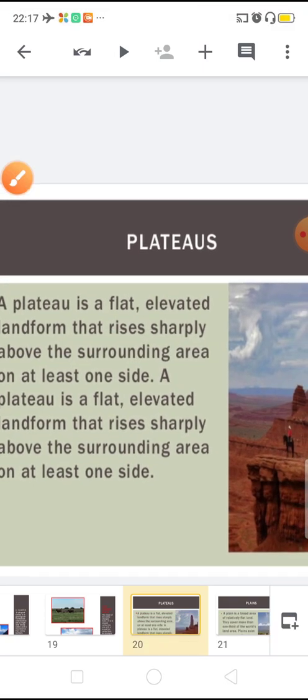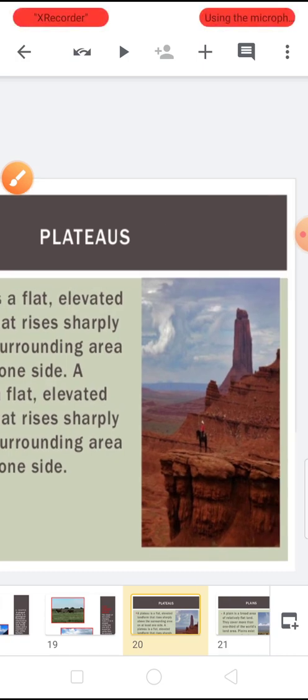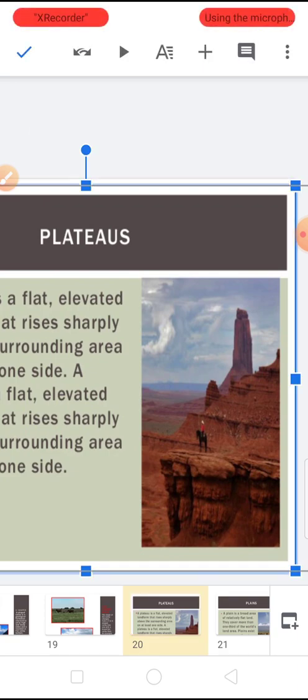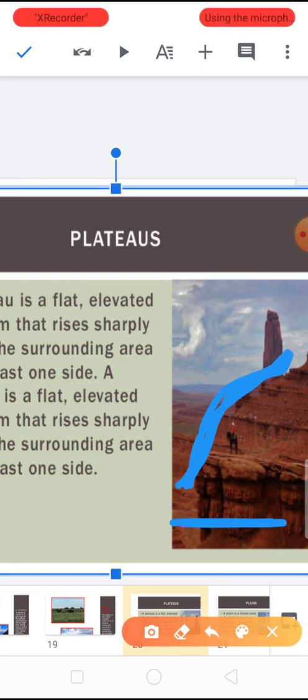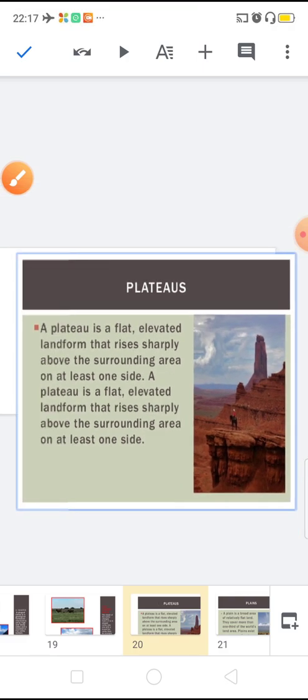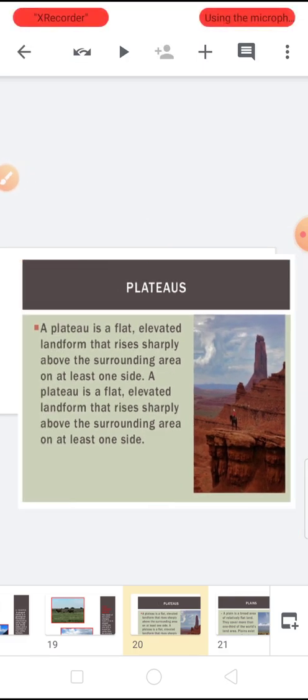If you see the picture properly, it rises separately from the surroundings. This is a very easy and simple definition of the plateau. A plateau may have one or more sides with a steep slope. The height of a plateau often varies from a few hundred meters to several thousand meters. So there is no fixed height; it depends on the nature of the plateau.